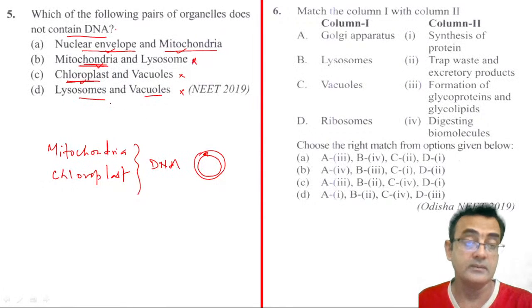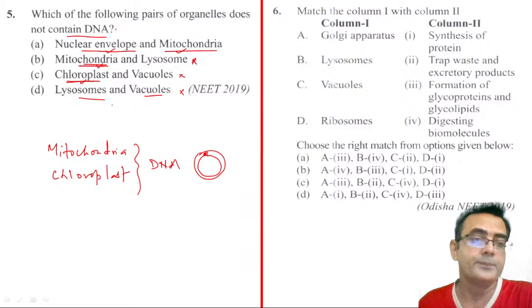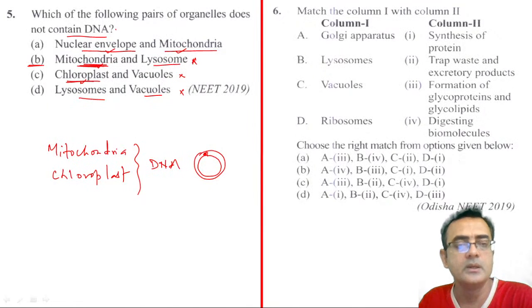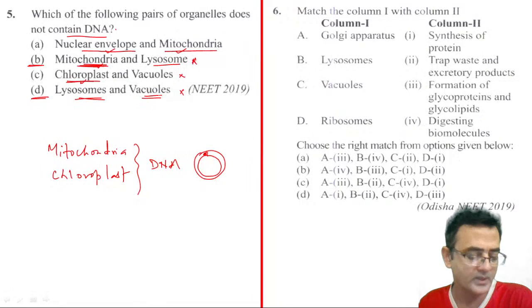See what the student will do here: because they want to save time, they make a mistake and answer B, right? They see, okay, mitochondria have DNA, but lysosome doesn't have DNA, so they just pick B and jump to the next question. But they are making a mistake, because option D is more suitable. You can see the lysosome as well as the vacuoles don't have DNA, isn't it? So 5 number, D, right?